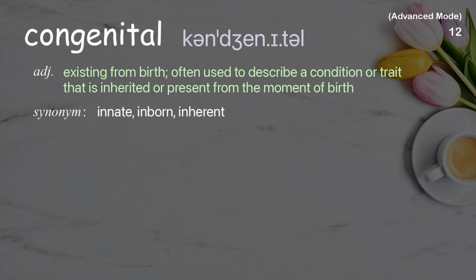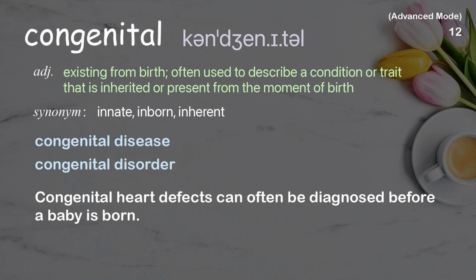Congenital. Existing from birth, often used to describe a condition or trait that is inherited or present from the moment of birth. Examples: Congenital disease. Congenital disorder. Congenital heart defects can often be diagnosed before a baby is born.